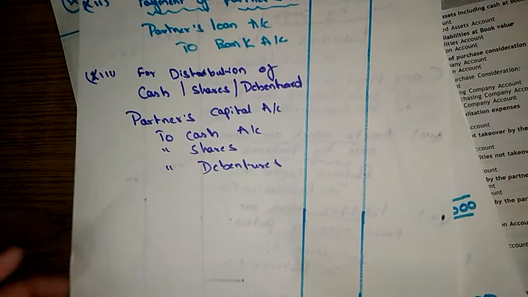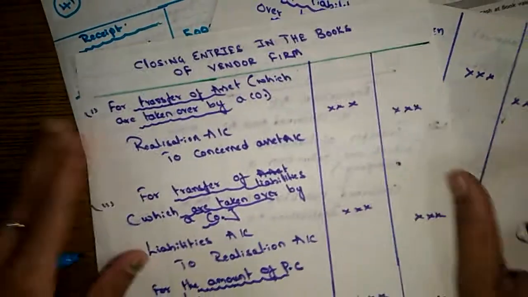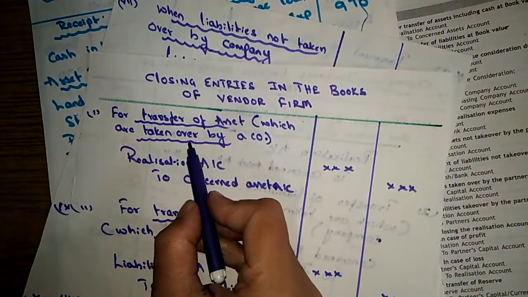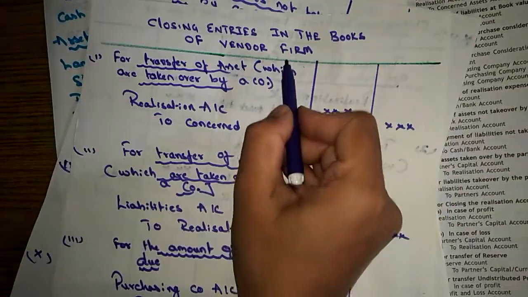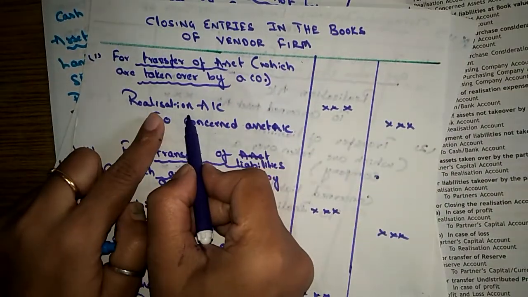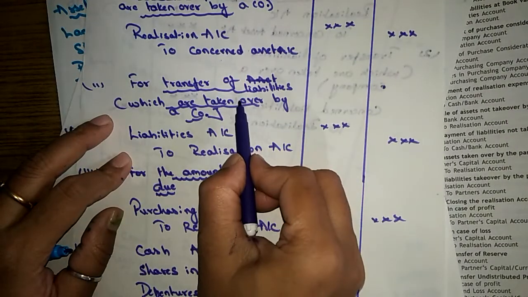I'll repeat quickly all these journal entries. So remember, the first entry is for transferring all the assets which are taken over by the company to realization account. And the same thing with liabilities.